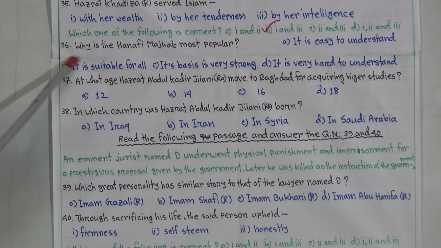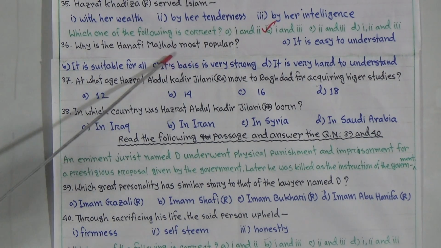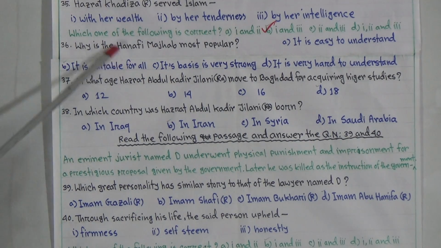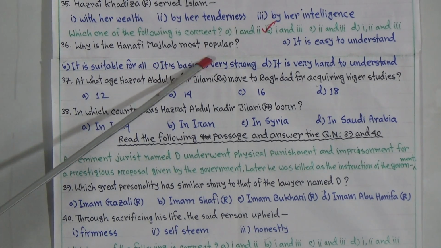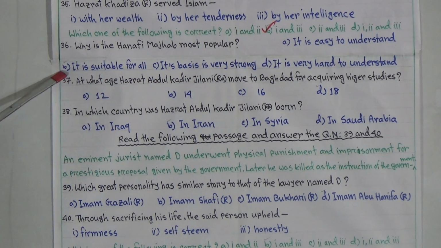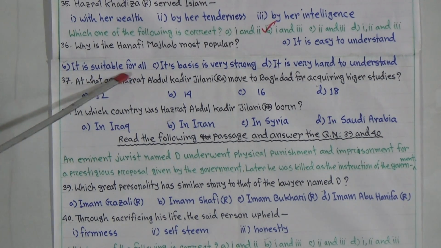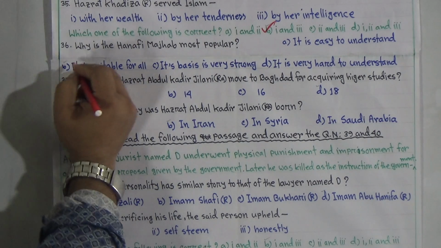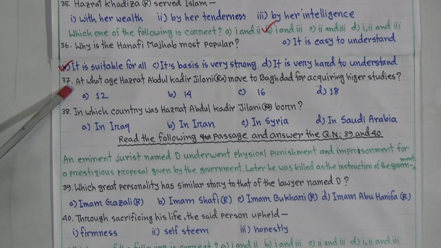Now question number 36. Why is the Hanafi mazhab most popular? My dear students, you know there are 4 famous mazhabs: Hanafi mazhab, Shafi'i mazhab, Hanbali mazhab, and another mazhab. So why is the Hanafi mazhab most popular? B is the answer, because it is suitable for all. All means all the people. It's very easy to follow the Hanafi mazhab. We can easily follow it. That's why.